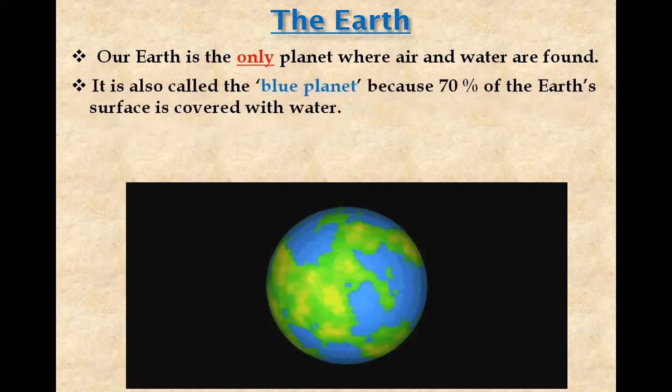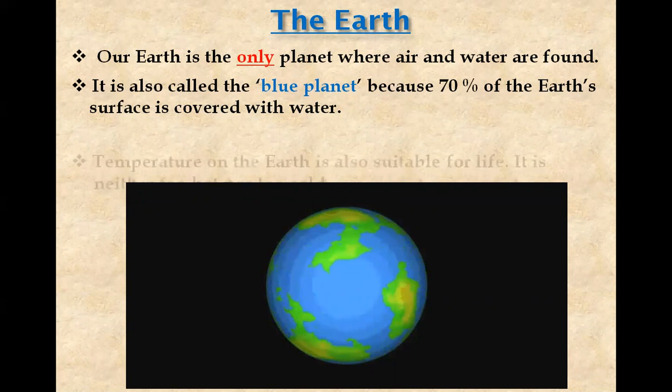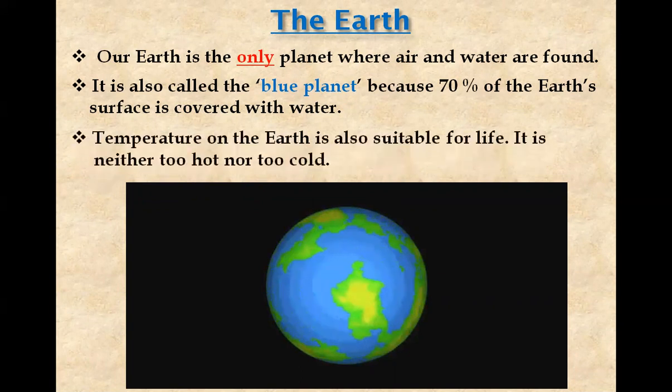It is also called the blue planet because 70% of the Earth's surface is covered with water. Temperature on the Earth is also suitable for life. It is neither too hot nor too cold.